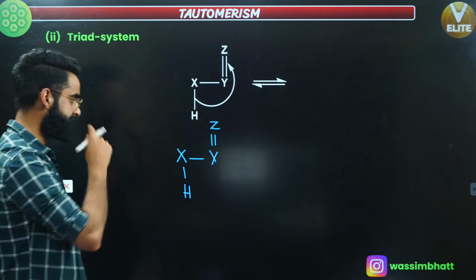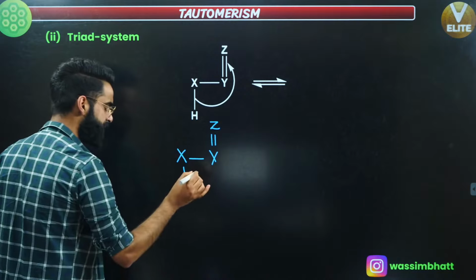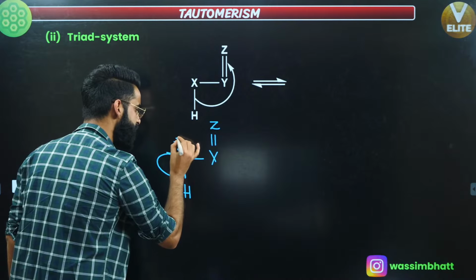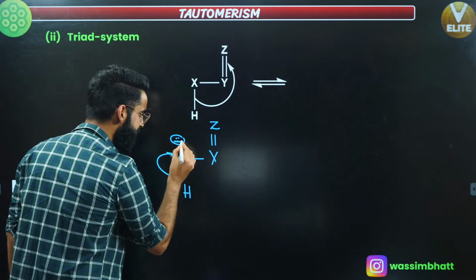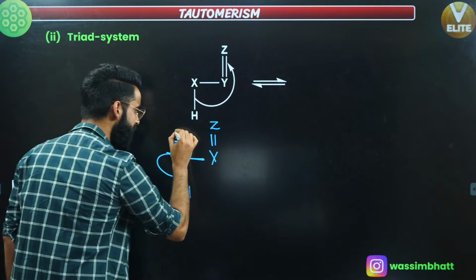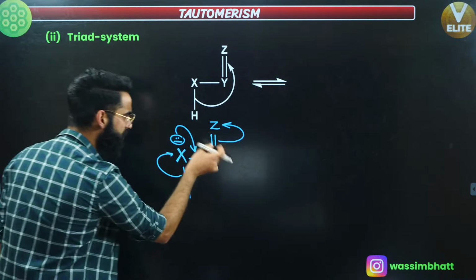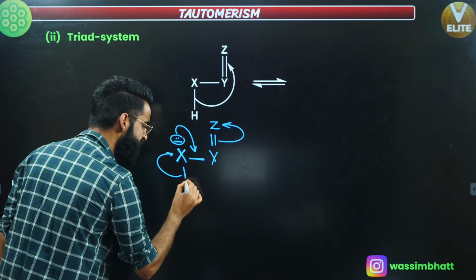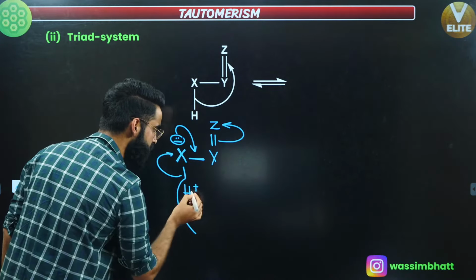Now what is going to happen? Let's say hydrogen over here leaves as H positive, or I can say X takes this bonded pair of electrons towards itself, so there will be a negative charge on this X. Now this negative charge on X is in conjugation with this pi bond. Due to this, the negative charge will come in the form of a bond, and one of the bonds will be broken towards Z, so Z gets a negative charge, and that negative charge on Z is going to attract this H positive which has come out from here.